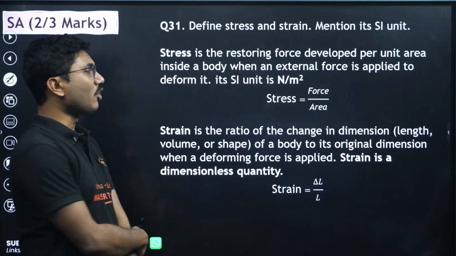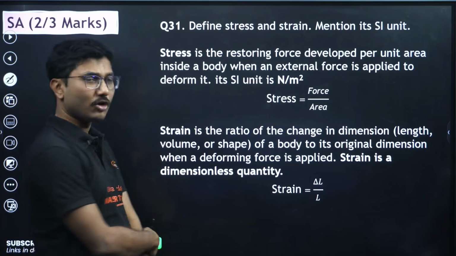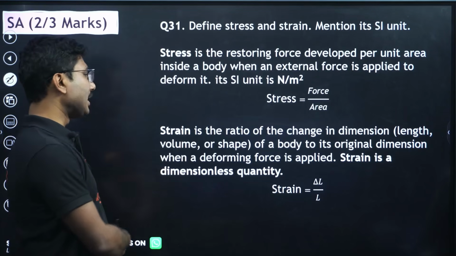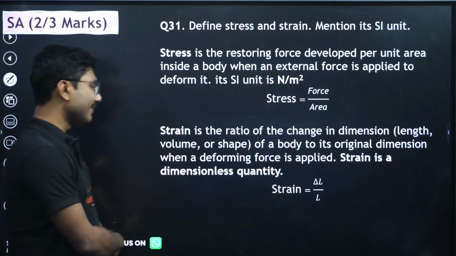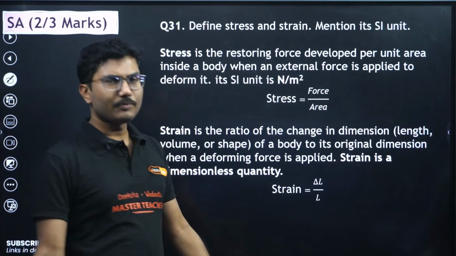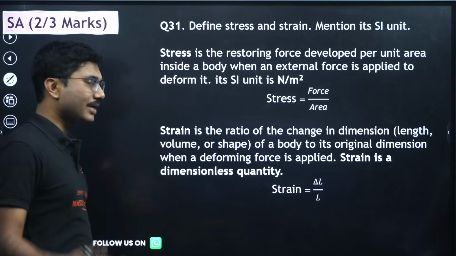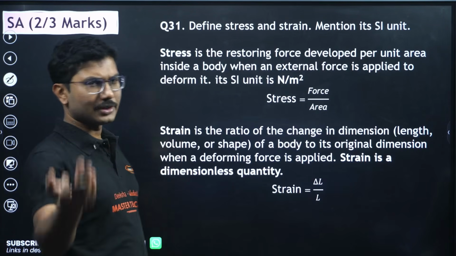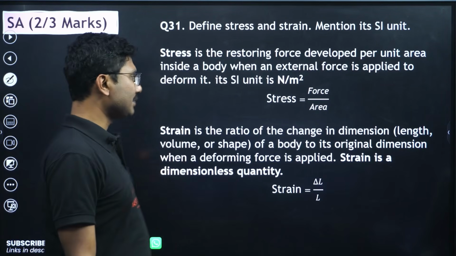Strain is the ratio of change in its dimension, length, volume, etc. of a body to its original dimension when the deforming force is applied. Strain is a dimensionless quantity. Stress is proportional to strain. From there you can also calculate the proportionality constant, which is Young's modulus for longitudinal stress by longitudinal strain.